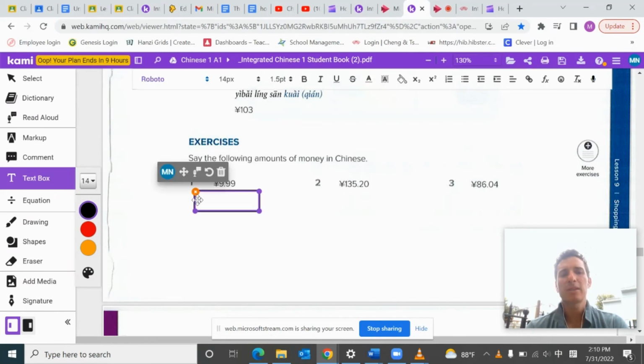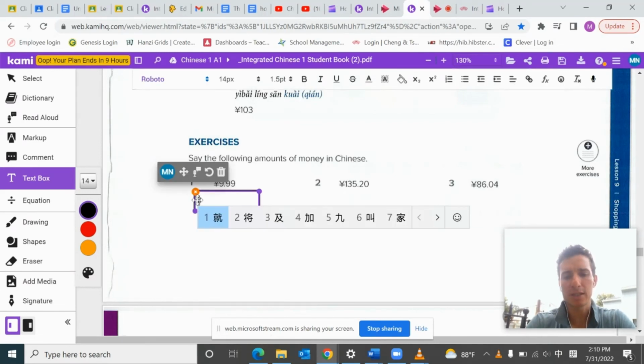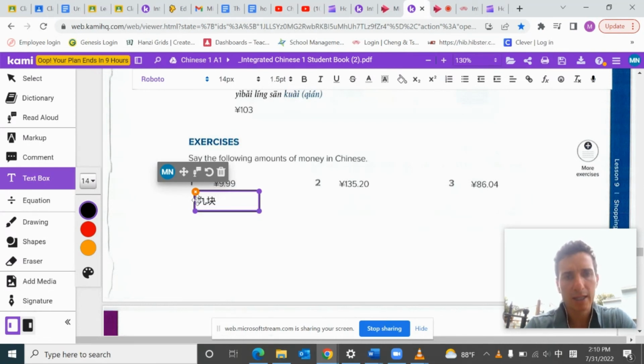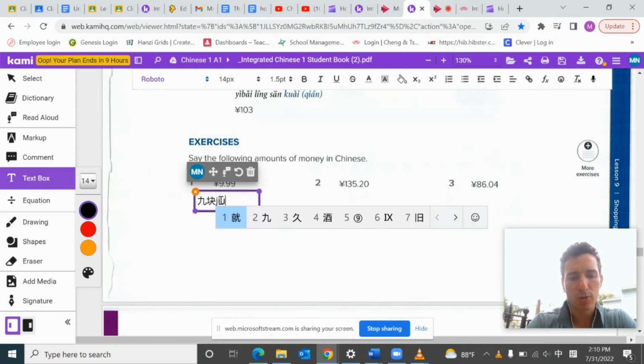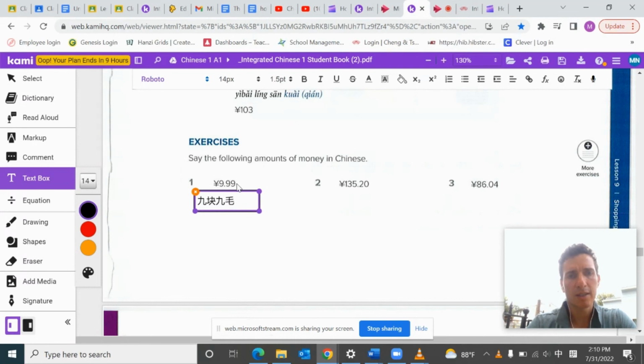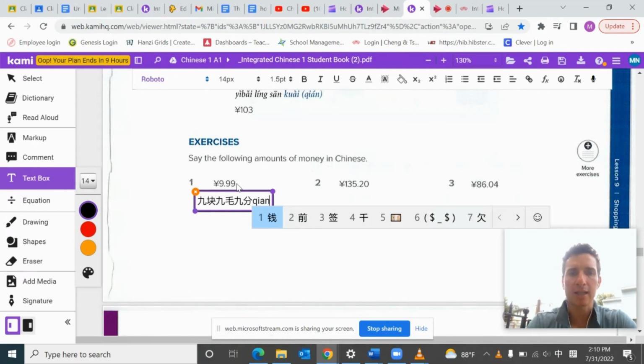I'll spell some of these out, but I'm not going to be too tedious and spell all of them out. 9块, and then 9 dimes, 9毛, and then 9 cents, 9分. And if you want, you can add the 钱, but it's not necessary.